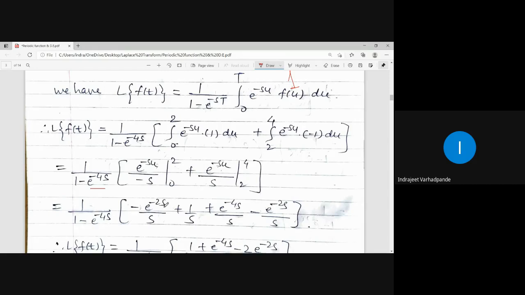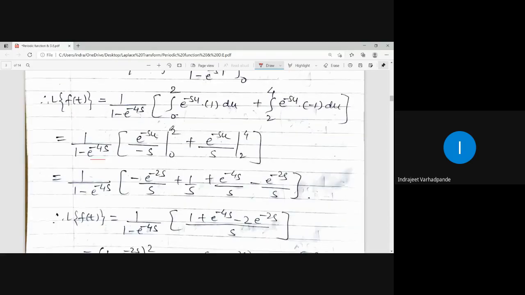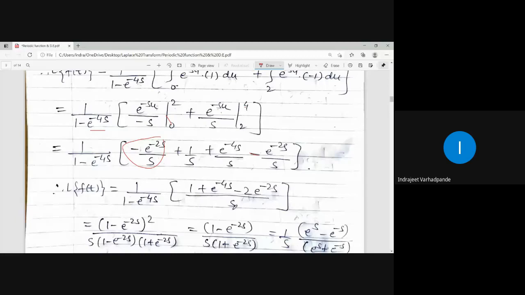Clear? Any term is getting cancelled? E to the power minus s into 2 is e to the power minus 2s upon s. E to the power 0 is 1. So minus of minus is plus 1 by s. E to the power minus 4s upon s minus lower limit e to the power minus 2s upon s. Now common denominator is s. This is minus minus 2 times minus. So 1 plus e to the power minus 4s minus 2 e to the power minus 2s.